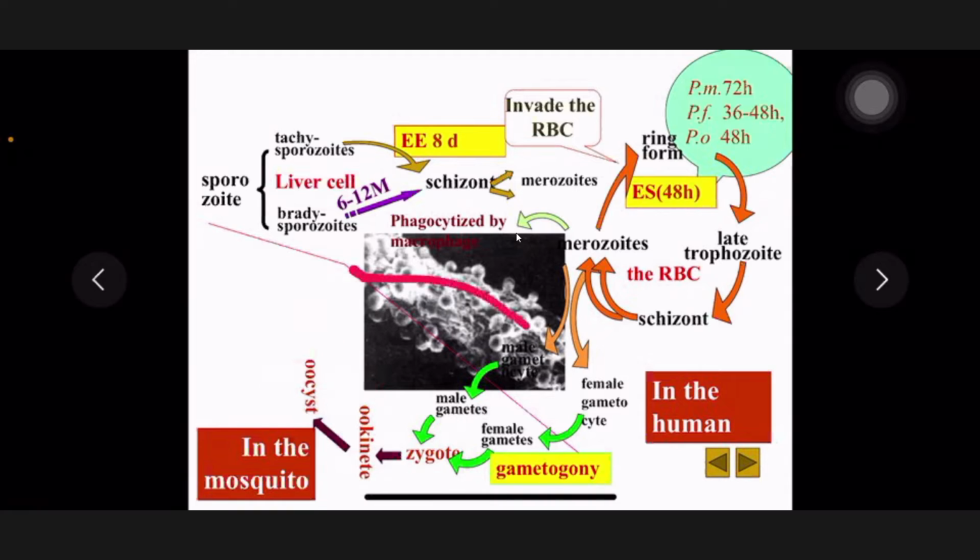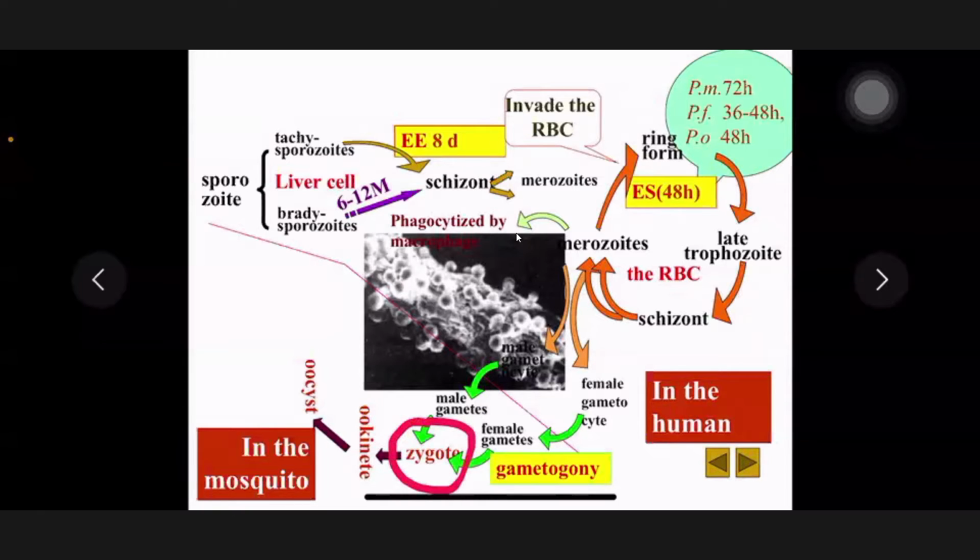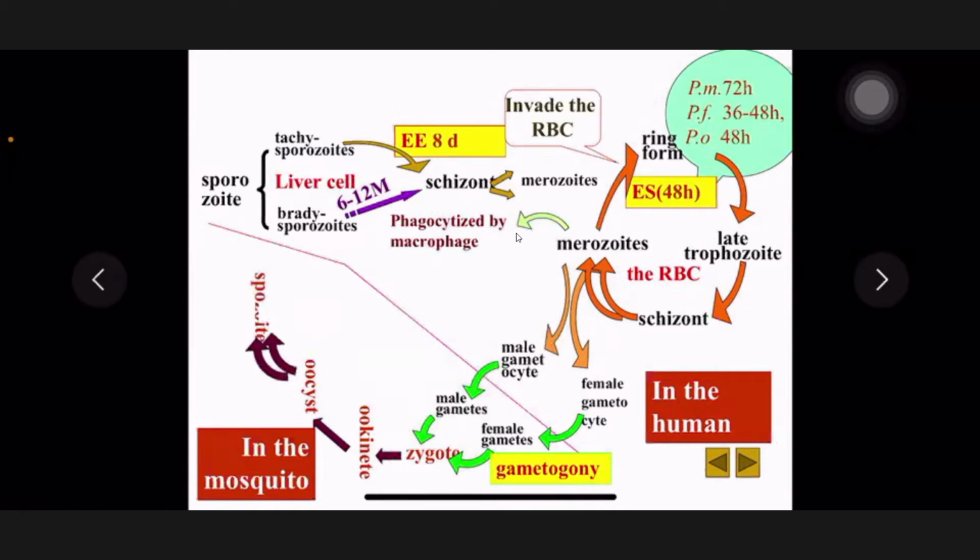Each ookinete can form one oocyst. So here, this is the mosquito stomach. On the surface of the mosquito stomach, we can find there are a lot of oocysts. So it is not in the stomach lumen, because the banana-shaped zygote can pass through the stomach wall, and under the stomach wall can form the ookinete and the oocyst. Then in the oocyst, they undergo sporogony to form the sporozoites. At last, these sporozoites will wait in the mosquito's mouth and then will be injected into human beings.